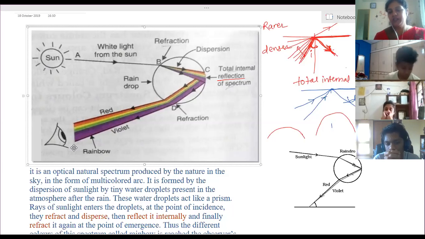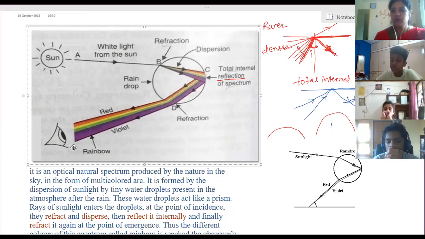Therefore we call it a rainbow, a bow, because it looks like an arc, minor or major, depending on the obstruction. In city and urban regions, you can see only the upper part. But if you go to mountains, or maybe village areas where there is less obstruction, fewer buildings, at that time you are able to see a bigger rainbow.